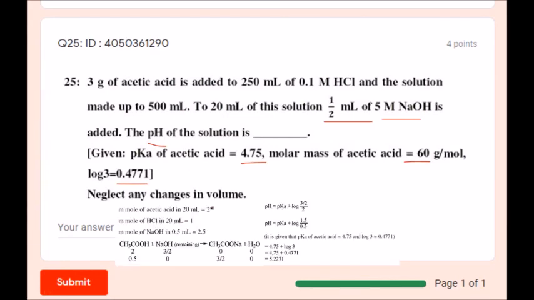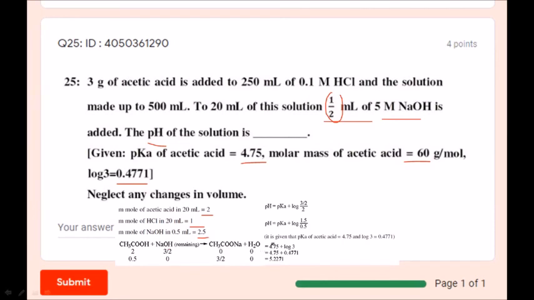Let us simplify. So millimoles of acetic acid in 20 ml is 2 millimoles. Millimoles of HCl is 1 millimole they have taken. Millimoles of sodium hydroxide, this is 0.5 ml, right? So 0.5 ml of 5 molar, that is 2.5 millimoles they are taking. So when you do the equation, acetic acid plus sodium hydroxide gives rise to sodium acetate plus water.